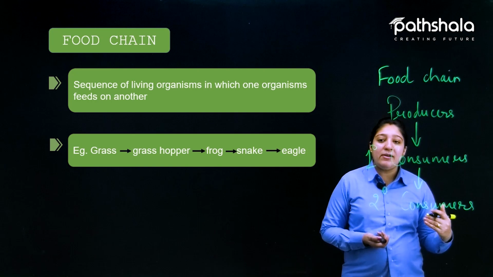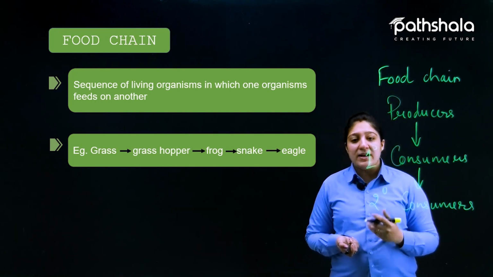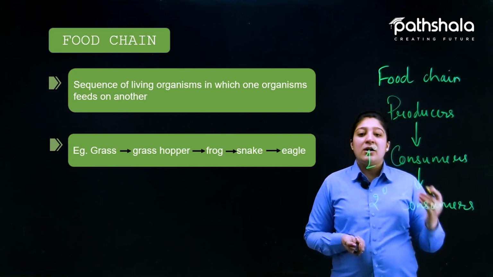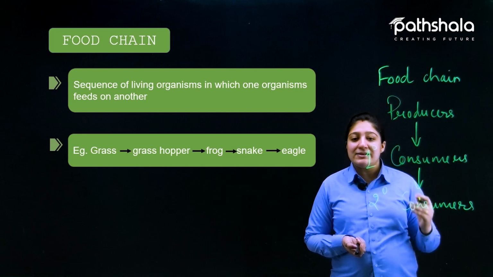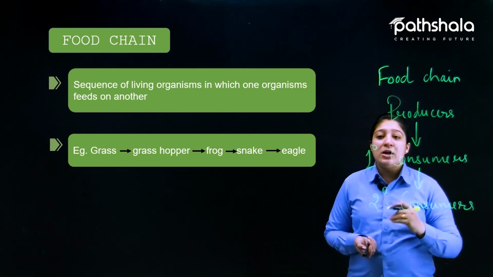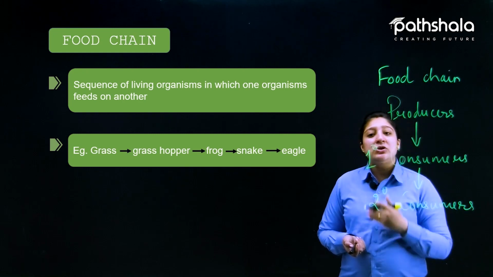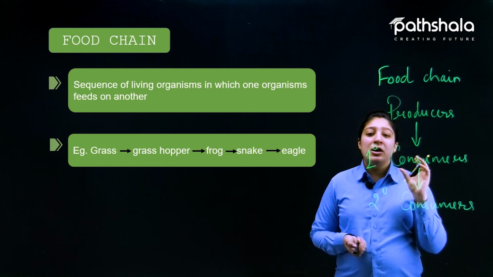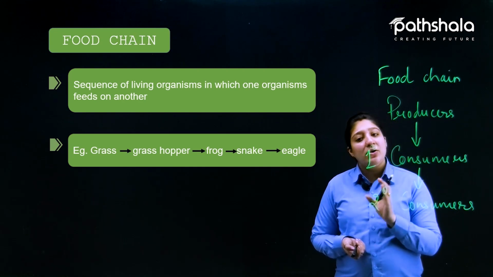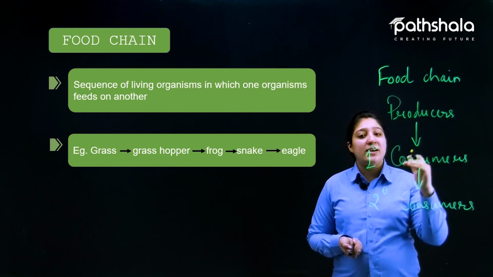The next level of the food chain here is the grasshopper, as it feeds on grass, and the grasshopper is eaten by the frog. The frog is further eaten by the snake, and the snake is further eaten by the eagle. So this is a food chain, where one organism depends on another for food, or where one organism feeds on another for the food source, right? So that is how the food chain goes on.